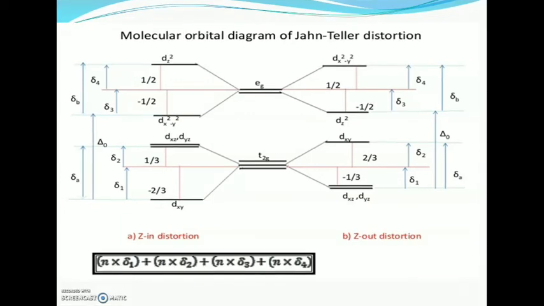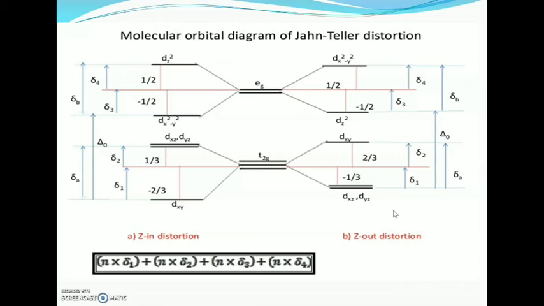Earlier we discussed the case in which the electronic configuration is dx²-y² 2 and dz² 1, and now it is dx²-y² 1 and dz² 2. In this case, z-out distortion takes place. Here the ligands along the z-axis are repelled to a greater extent than the ligands in the xy plane.